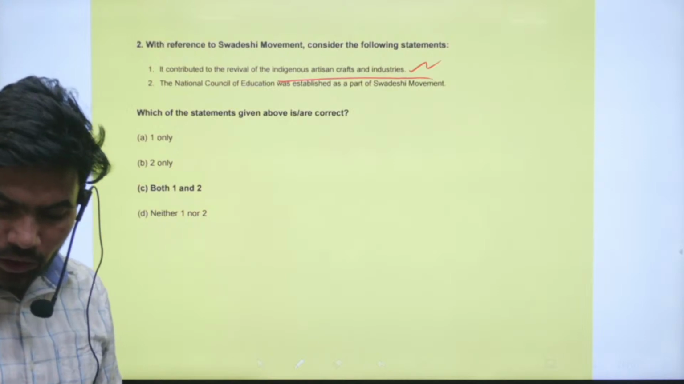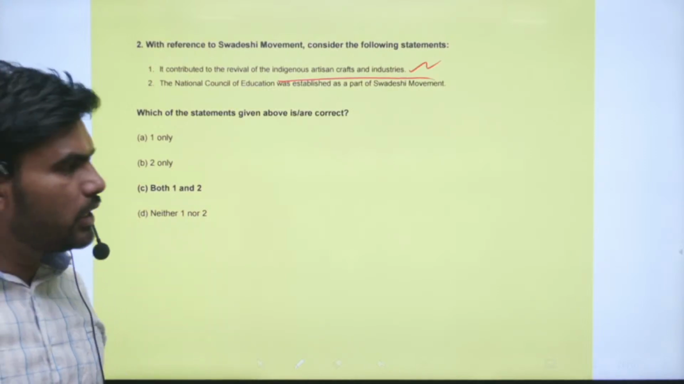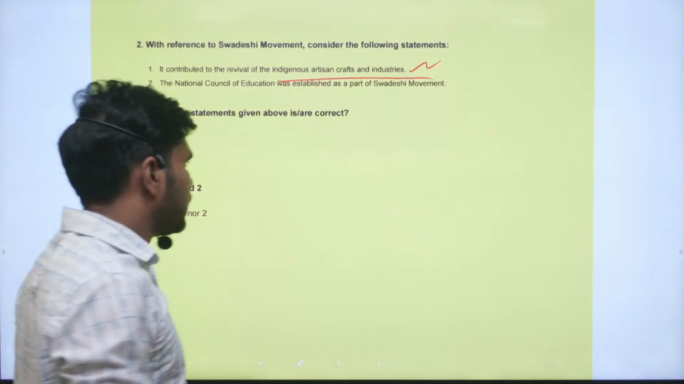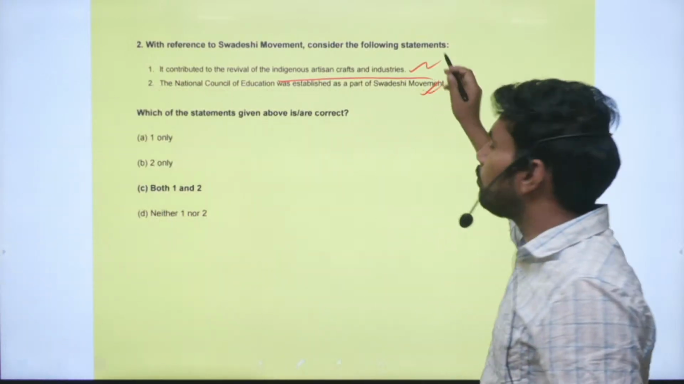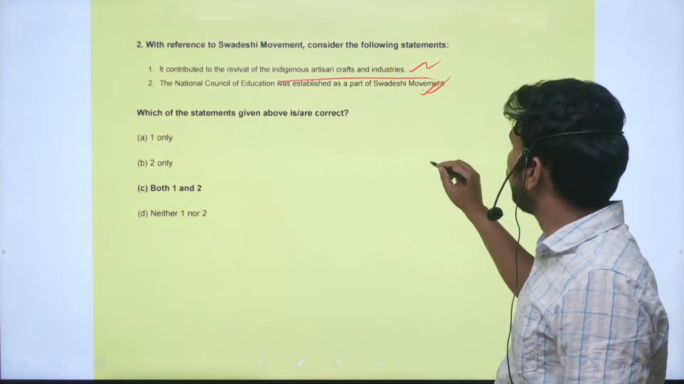Second statement. The National Council of Education was established as a part of the Swadeshi movement. Yes, this is also a correct statement. So as part of the boycott, people have been asked to even boycott the foreign education also.